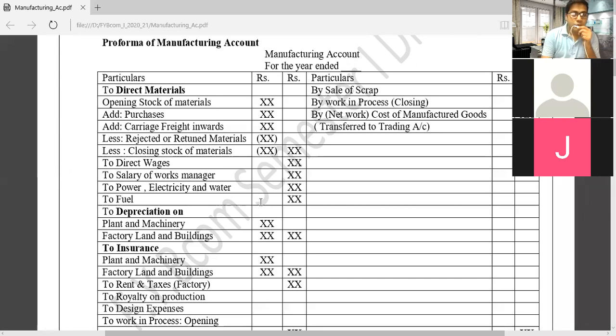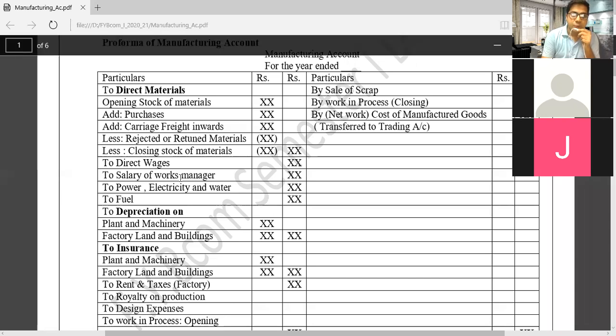Now, the salary of the works manager. Works means factory. These things you have to keep in mind. Works manager means factory manager. The company appointed a factory manager and is paying the salary. So this factory manager's salary is a cost of the manufacturing.